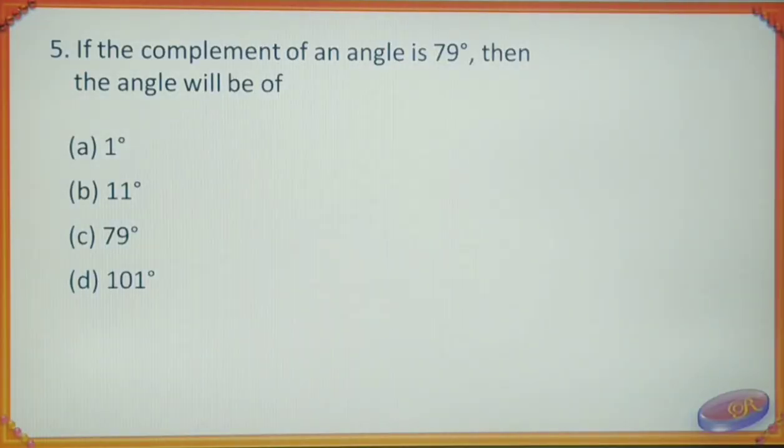If the complement of an angle is 79 degree, then the angle will be of option A 1 degree, option B 11 degree, option C 79 degree, option D 101 degree. Solution. Solution is option B, that is 11 degree, because 79 degree plus 11 degree is equal to 90 degree.